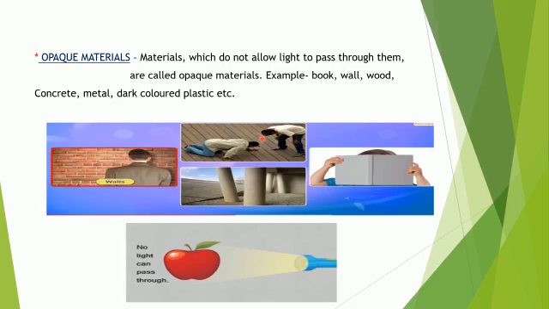Here also you can see this book. It is opaque. Wall, this apple, it is not allowing light to pass through it. So this apple is also an opaque object. So the opaque objects are such which don't allow light to pass through them, and that's why we cannot see the objects behind them.